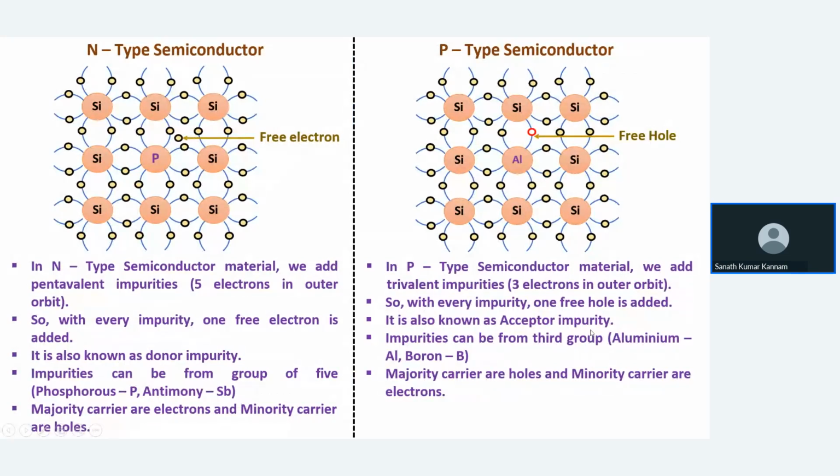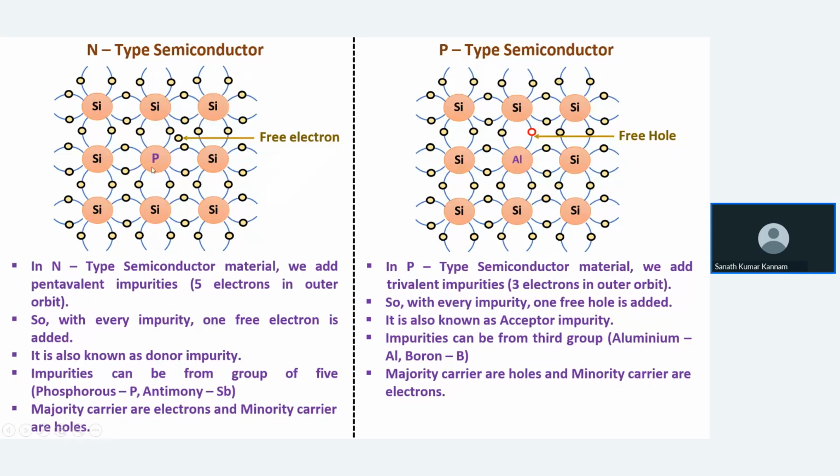Okay, so these are the two examples, like N-type. How we are getting N-type is, in silicon material we add pentavalent impurity, 5 electrons in the outermost orbit. Okay, for adding every impurity, here we added one phosphorus atom, so one electron is formed. So for adding every impurity, that many free electrons are added.